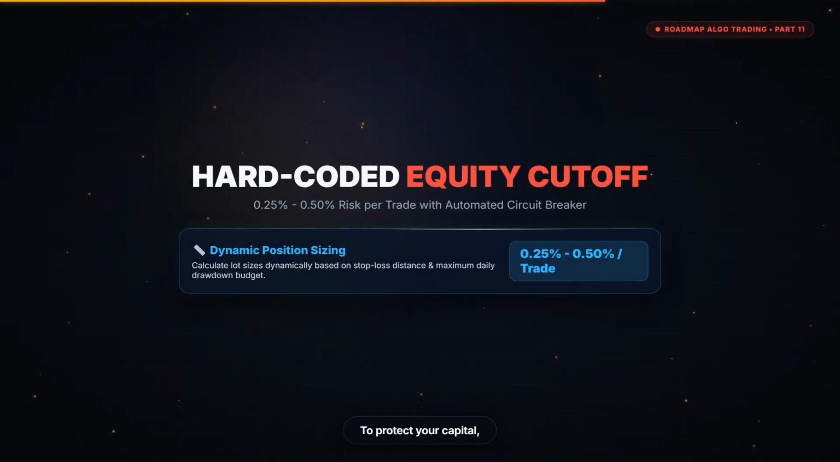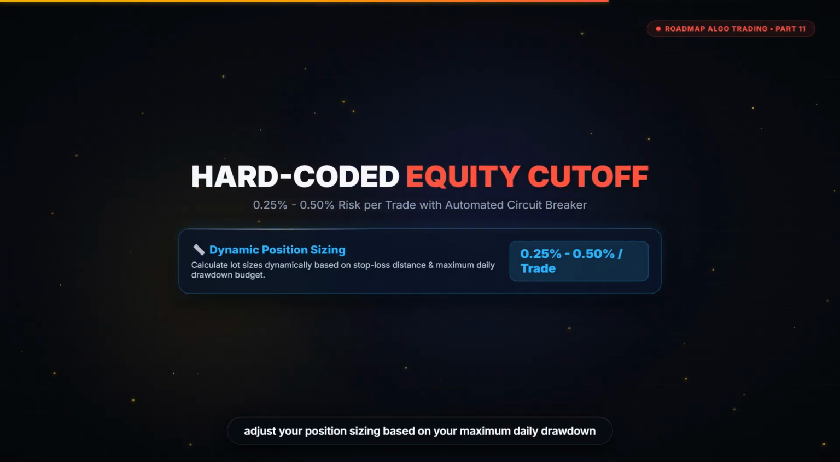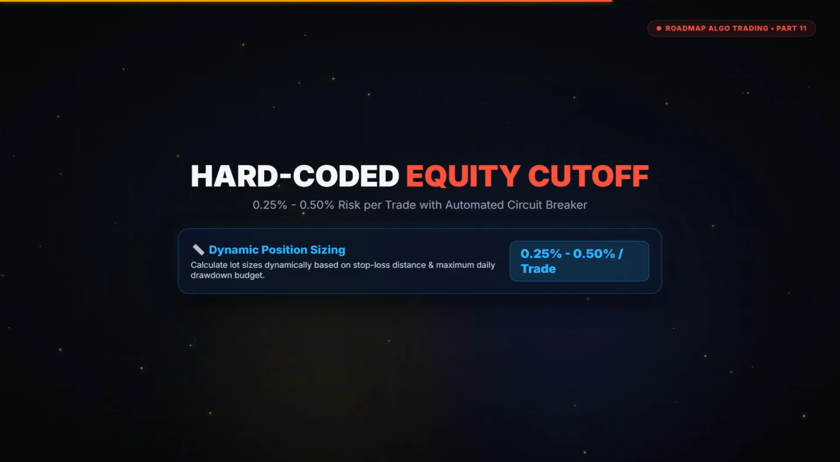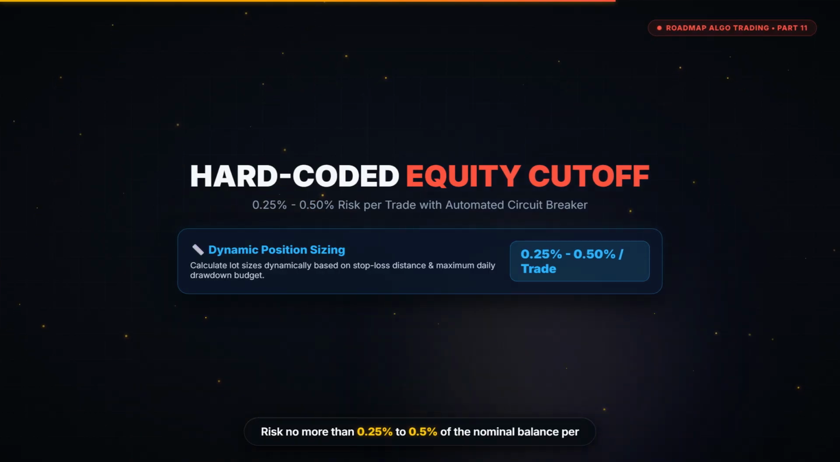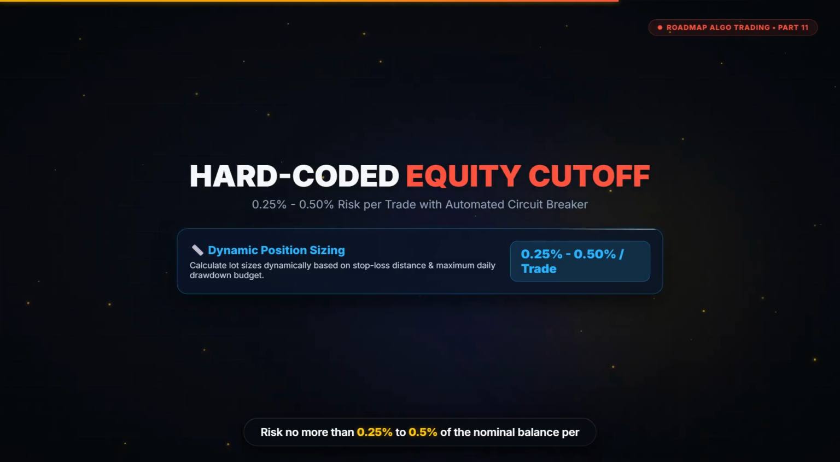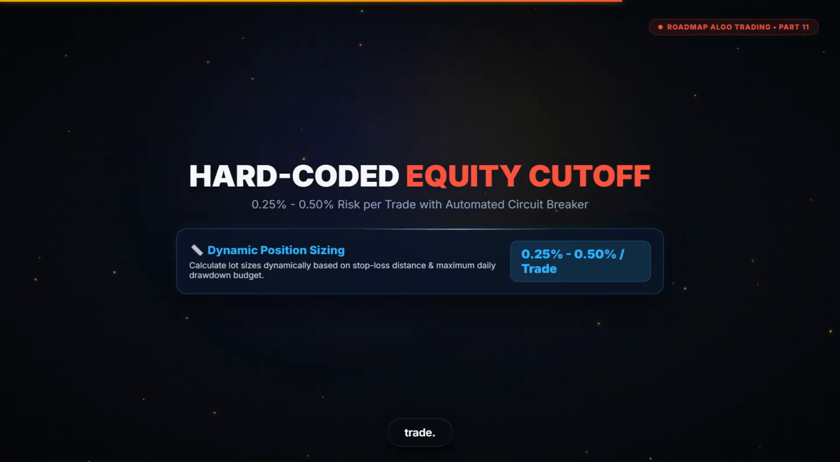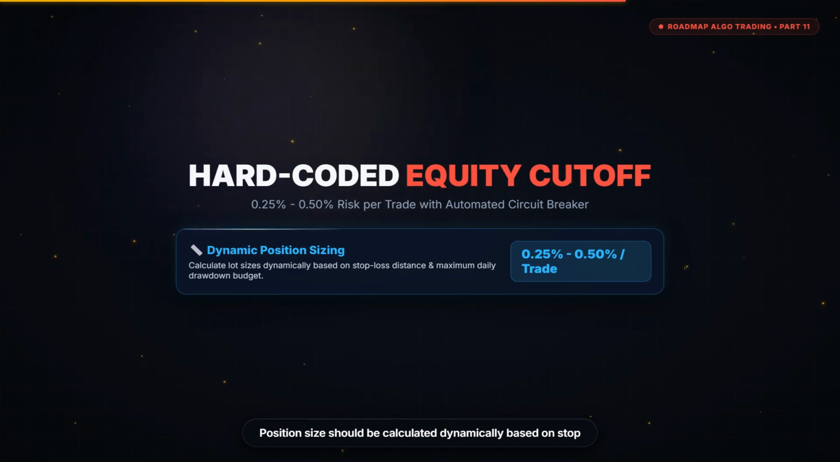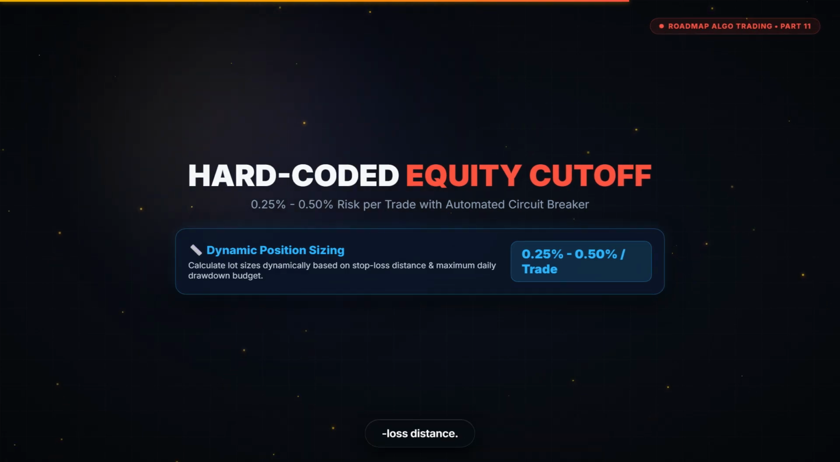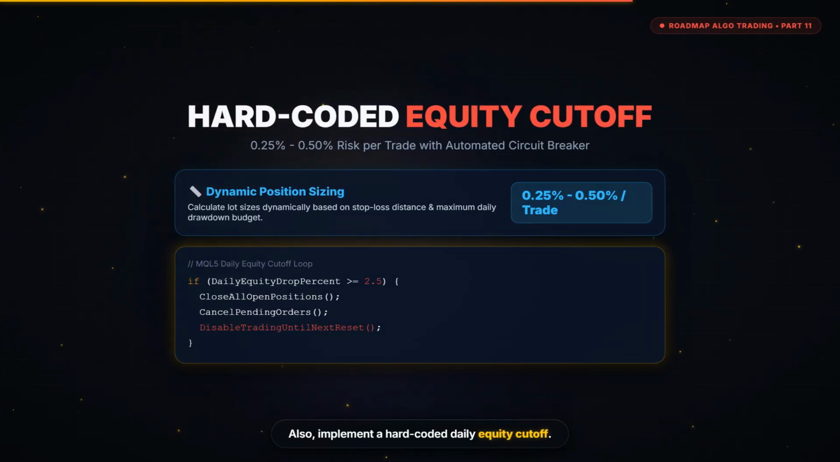To protect your capital, adjust your position sizing based on your maximum daily drawdown budget. Risk no more than 0.25% to 0.5% of the nominal balance per trade. Position size should be calculated dynamically based on stop-loss distance. Also, implement a hard-coded daily equity cutoff.